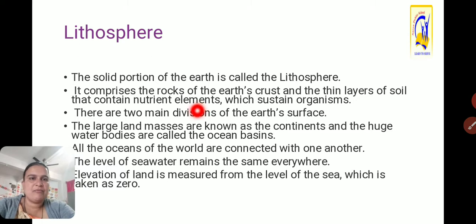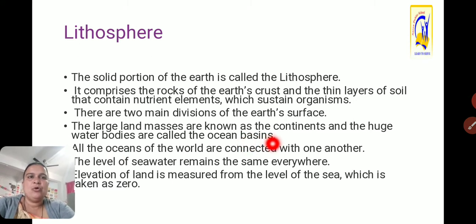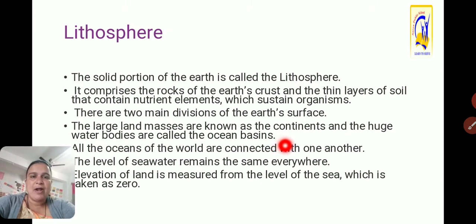There are two main divisions of the earth surface. The large land masses are known as the continents, and the huge water bodies are called the ocean basins. So the whole earth is divided into two main divisions: one is the land division, and the other is the water body.